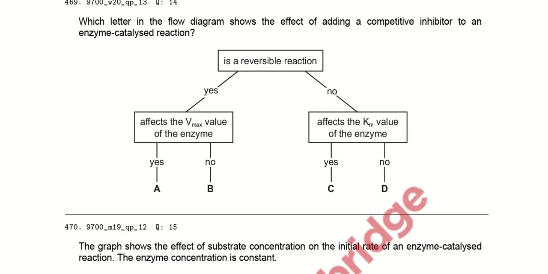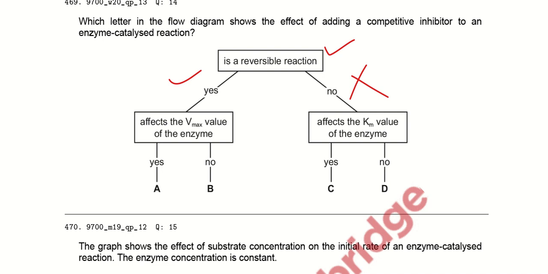Which letter in the flow diagram shows the effect of adding a competitive inhibitor to an enzyme catalyzed reaction? A competitive inhibitor is reversible, performs a reversible reaction, meaning it can detach from the enzyme. Does it affect the Vmax value of the enzyme? Yes, it does. And does it affect the Km value? No, it does not affect.